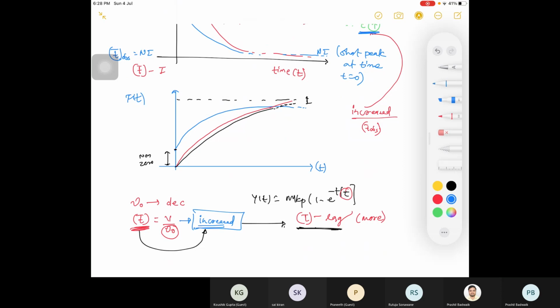So this blue one is your non-ideal one, right? This black one is your ideal one, and you can also say this is also your ideal one. Either of the two.